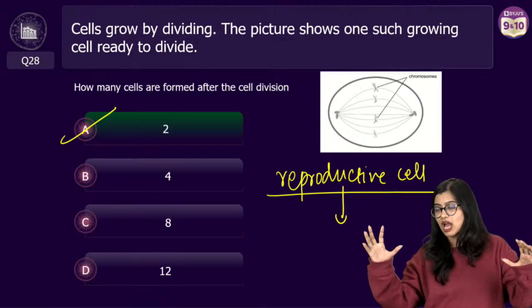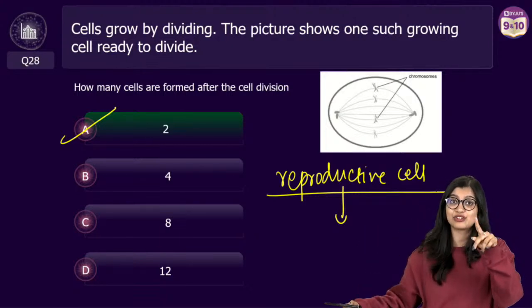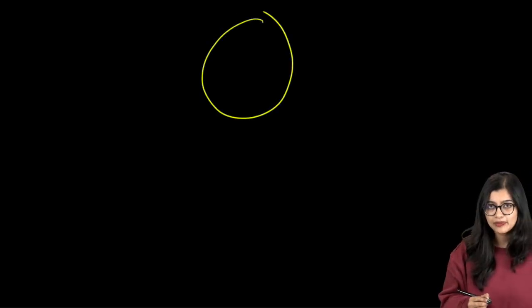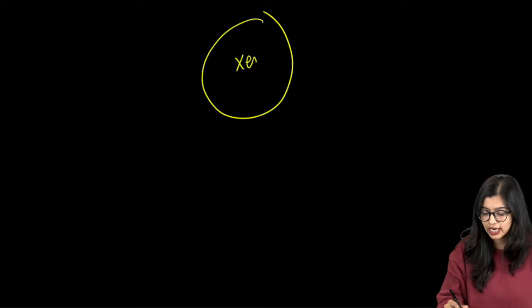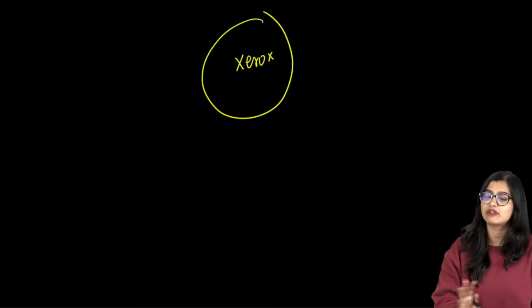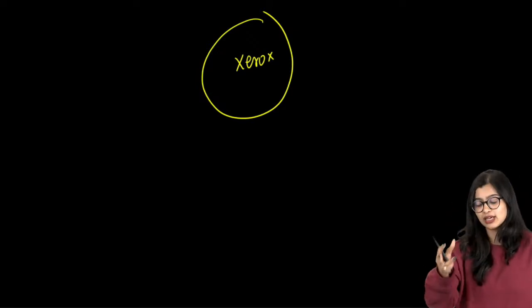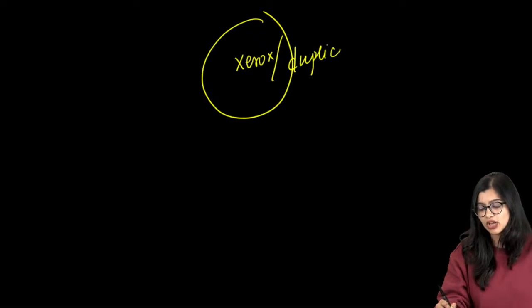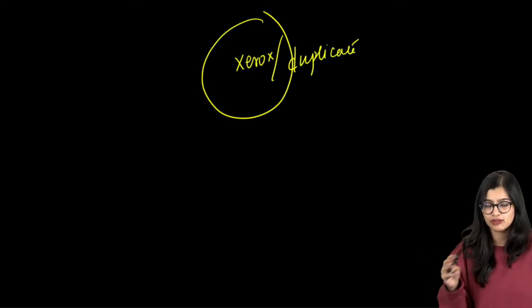I hope you watched the session on cell division, because I did it in a little detail. It makes it easy for me with props. You have a parent cell, and it will make a Xerox, a photocopy of everything it has within its body. In biological terms, we call it duplicating everything within the cell.